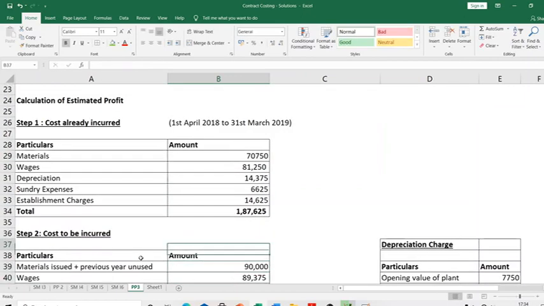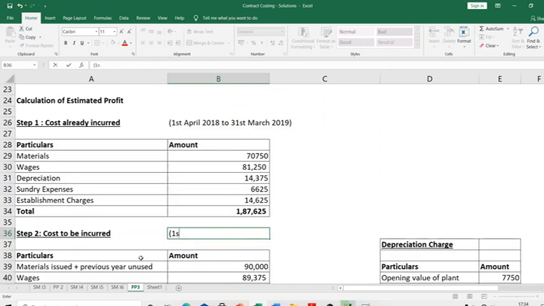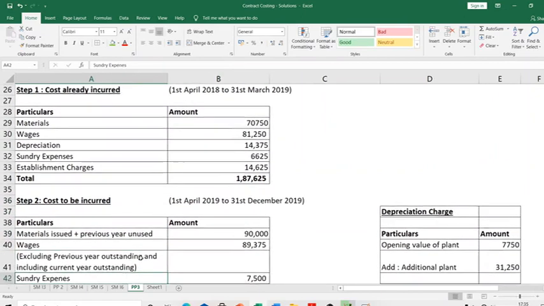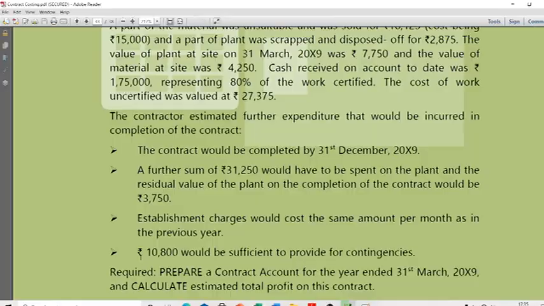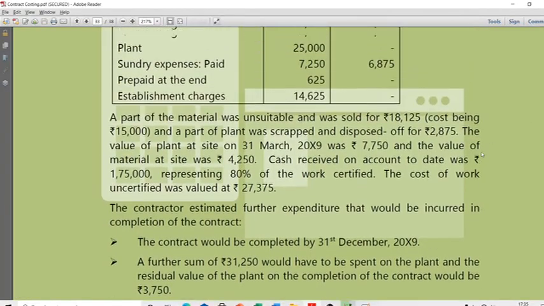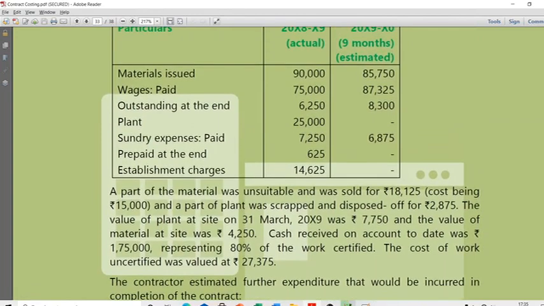Now here I'm going to see what cost I'll incur from 1st April 2019 to 31st December 2019. I'll calculate like this. Now what happens is, for the materials I'm going to use here, if you come to the question, come to the table, you will see materials of 85,750.